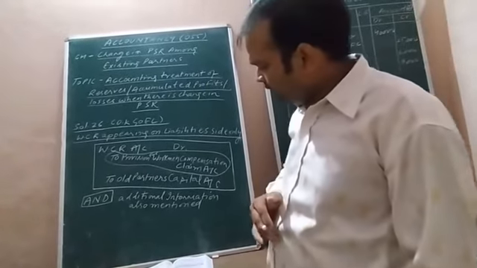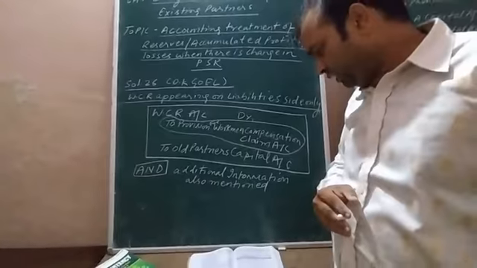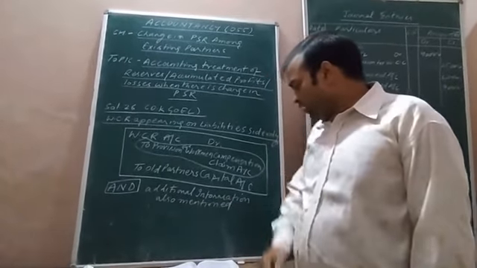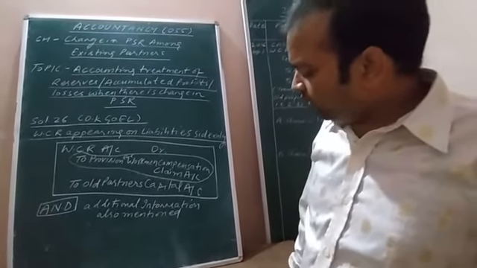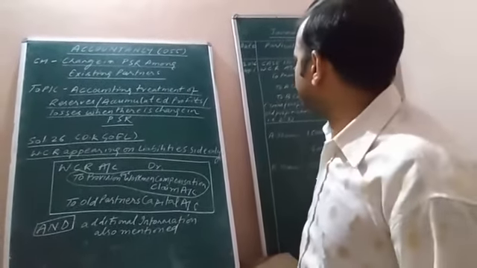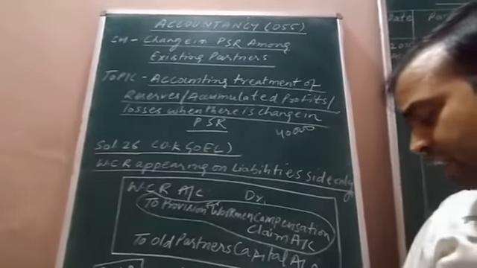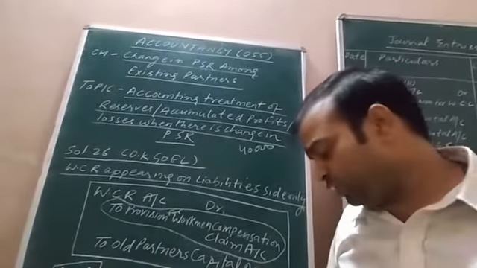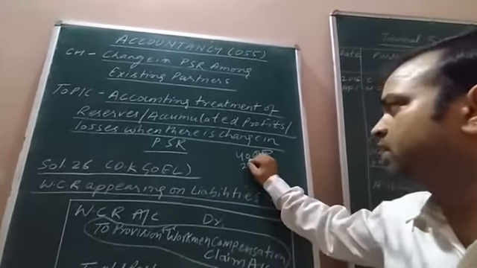For example, case second is given to you in the book. In case second, the liability side is showing WCR figure 40,000 rupees. How much is it showing? 40,000 rupees. And in the additional information it is mentioned that claim on account of WCR, workman compensation, is estimated 25,000.